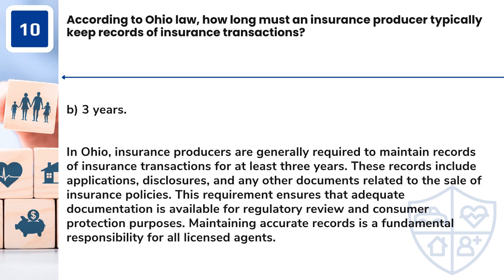Answer: B. 3 years. In Ohio, insurance producers are generally required to maintain records of insurance transactions for at least 3 years. These records include applications, disclosures, and any other documents related to the sale of insurance policies. This requirement ensures that adequate documentation is available for regulatory review and consumer protection purposes. Maintaining accurate records is a fundamental responsibility for all licensed agents.